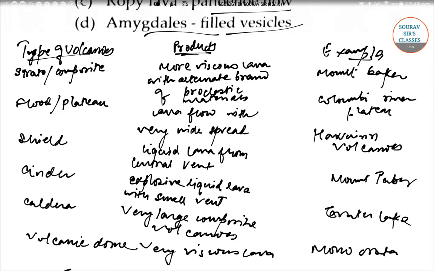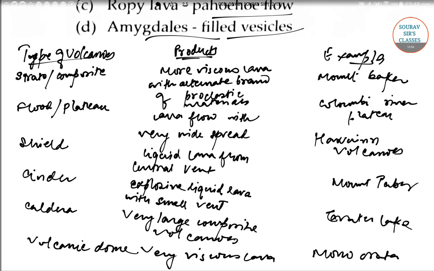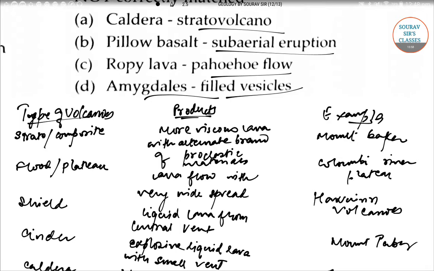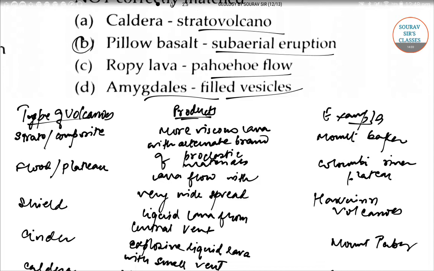So, from the information obtained, the combination can be seen from the table. Pilobasalt subaerial eruption does not suit any of those given in the table. So the correct option to this question will be option B, that is pilobasalt subaerial eruption. Option B is correct. Okay, so let's move to the next question.